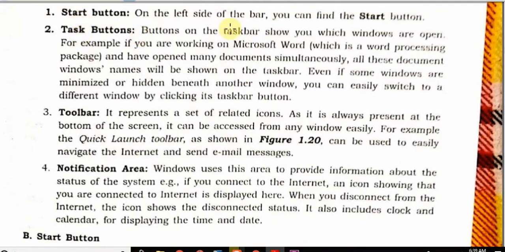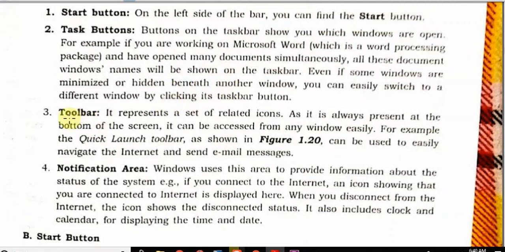Next is the task button. Buttons on the taskbar show you which windows are open. For example, if you are working on MS Word and have opened many documents simultaneously, all the document window names will be shown on the taskbar. Even if some windows are minimized or hidden beneath another window, you can easily switch to that different window.